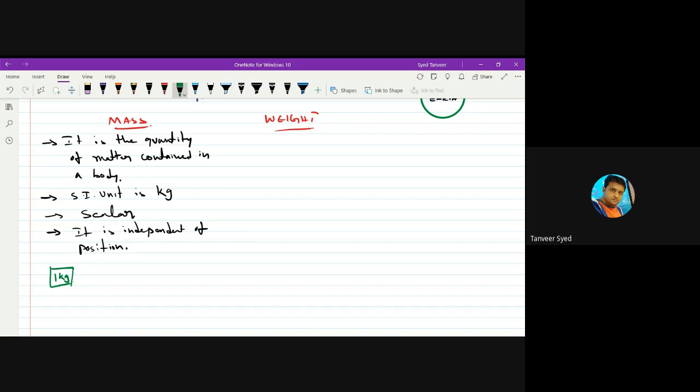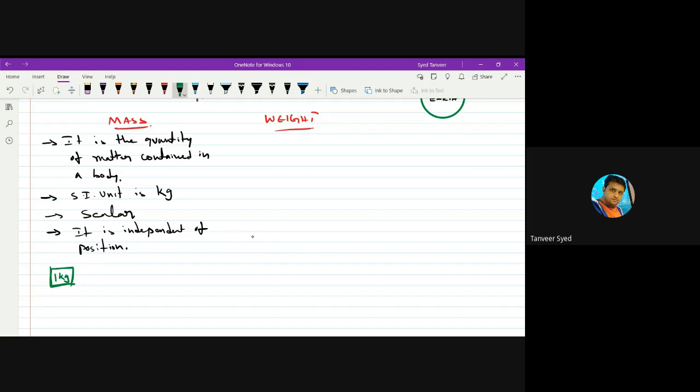This body is on the surface of Earth. Its mass is 1 kg. If I take this body to the moon, its mass will be 1 kg, because the number of atoms in it will not change. 1,000 atoms will not become 1,001, or 999. It will be the same 1,000. So its mass will be the same 1 kg on the moon also.